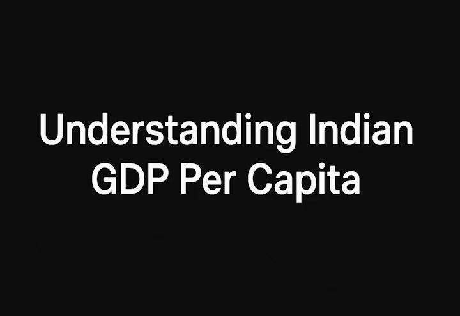But what's really interesting and maybe surprising to some is that this wasn't always the case. If you go back a few decades, India's GDP per capita was actually higher than China's. That's incredible, isn't it? So the big question for us today is, how did that massive shift happen? What changed? What factors led to this divergence?